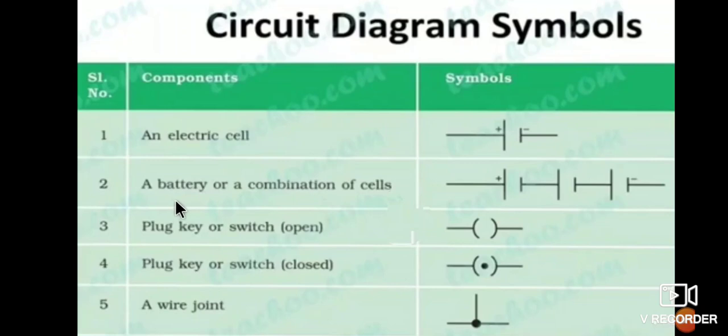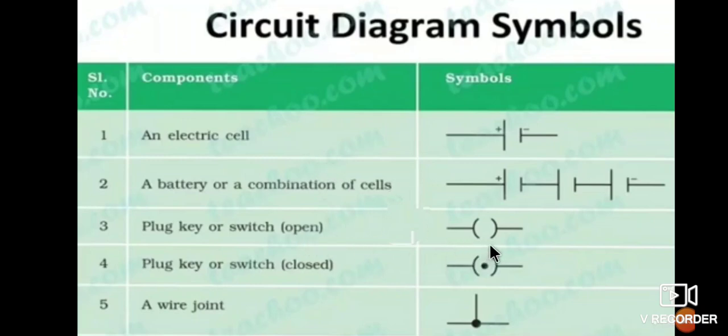Here 3 cells are joined: cell 1, cell 2, cell 3, and together these are called a battery.